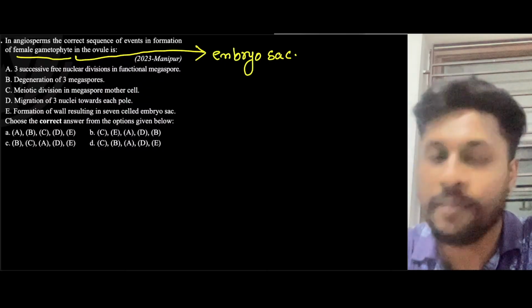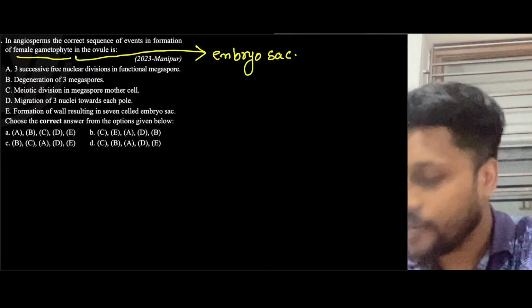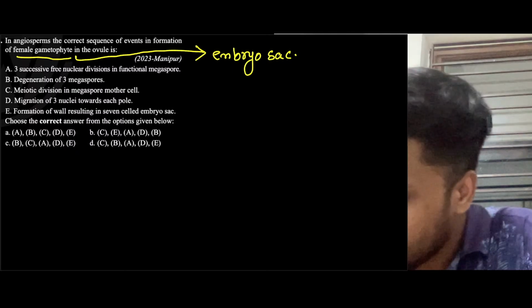Embryo sac is the female gametophyte. What is the male gametophyte? Pollen grain is the male gametophyte, right? Now, let me check here. So, what is happening here?